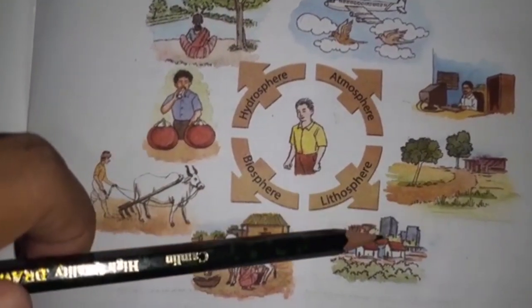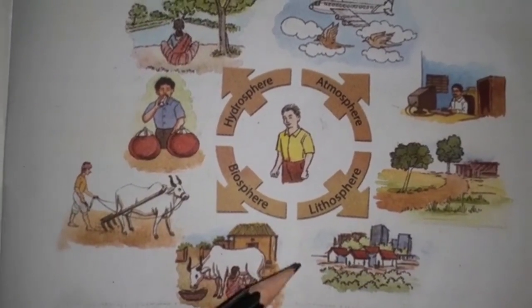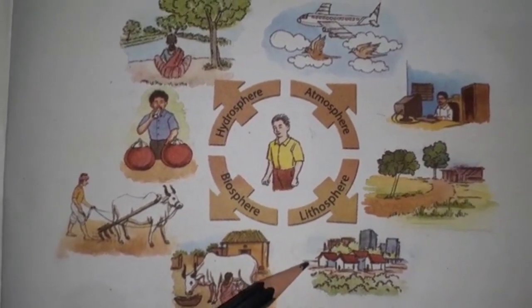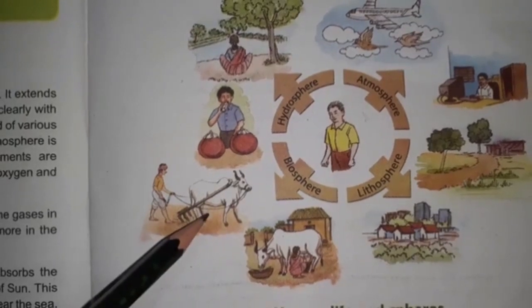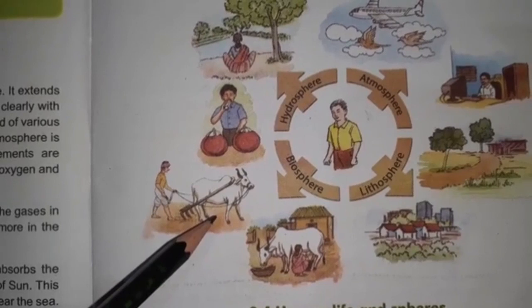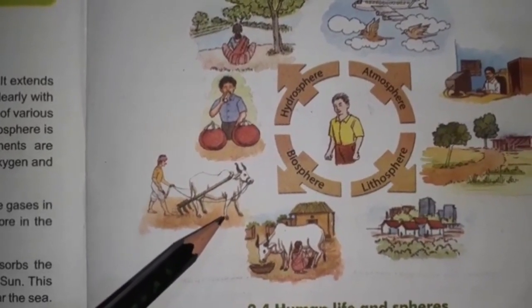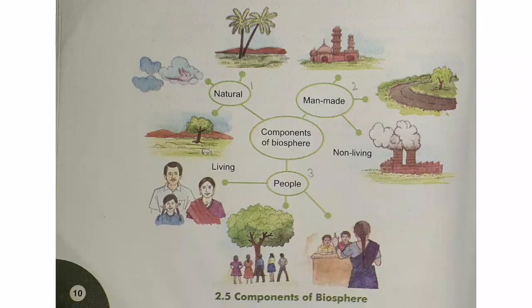From these two pictures we can understand human life becomes comfortable because of this sphere. These two pictures are of biosphere. Biosphere means the part of lithosphere, hydrosphere and atmosphere, and it includes vegetation, animals, insects and human beings.